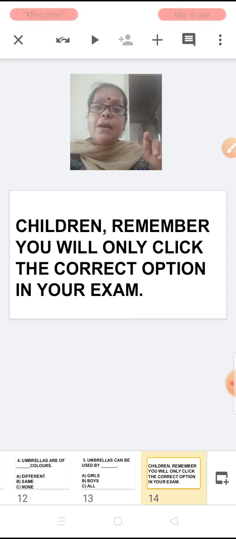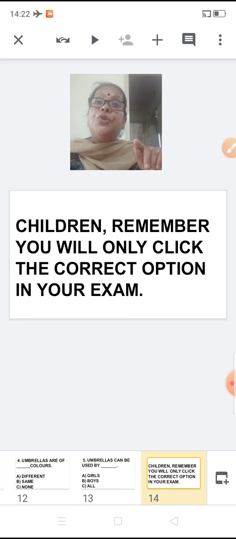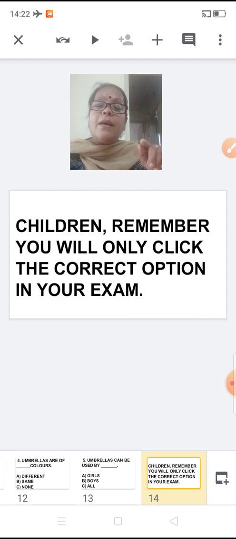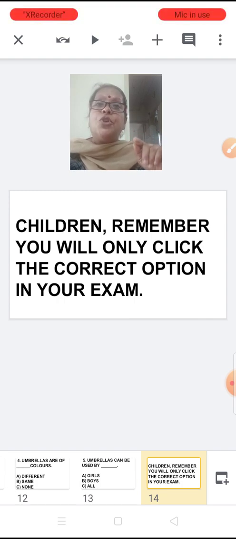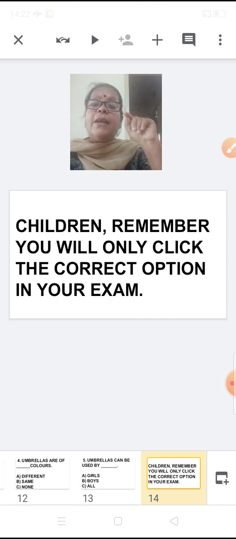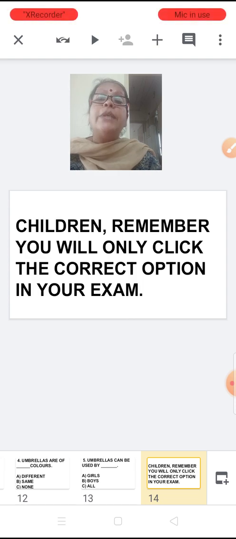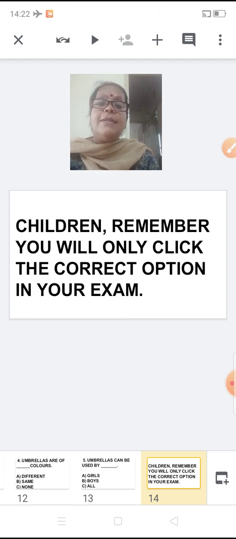Teacher put a tick only to show you so that you can understand which option to choose. Whereas in the exam, you have to go and click the correct option. Choose the correct option and click on that. Understood? So you will not use any pencil. This point you have to remember.